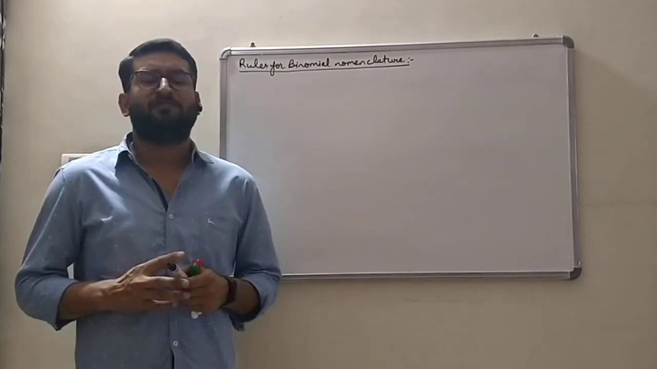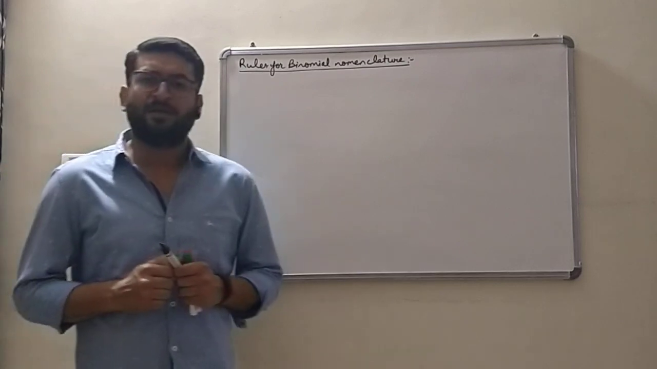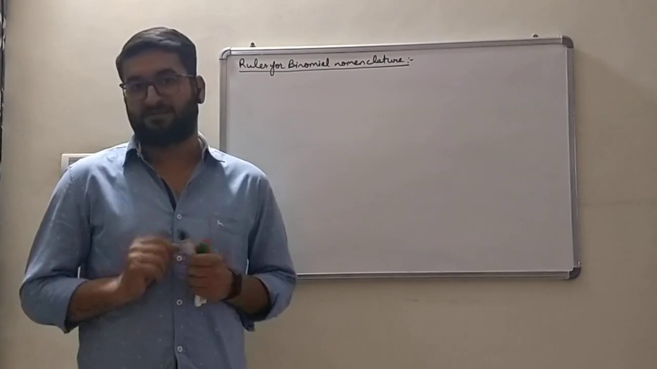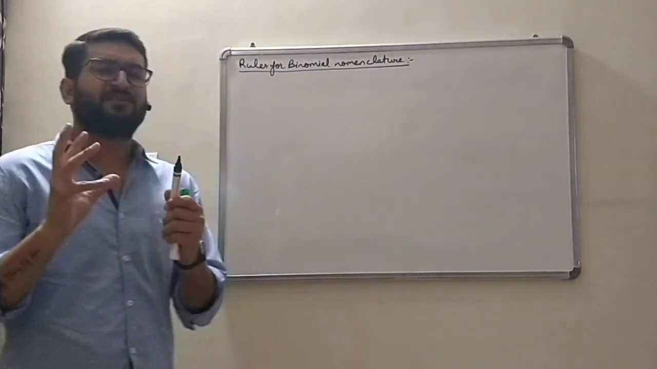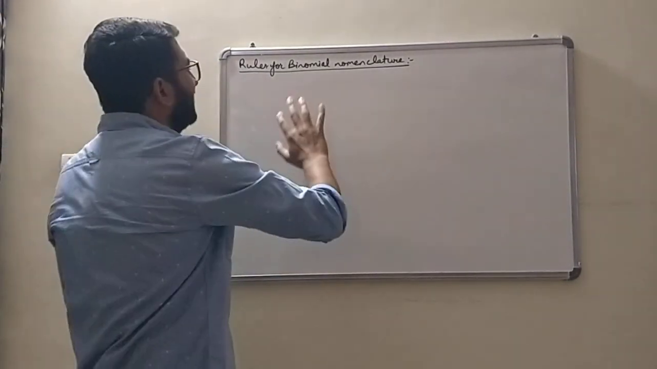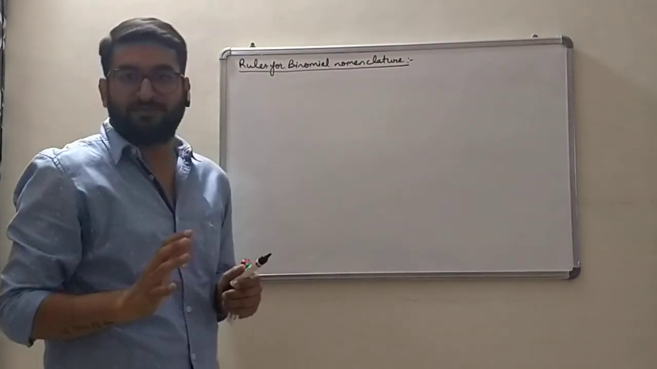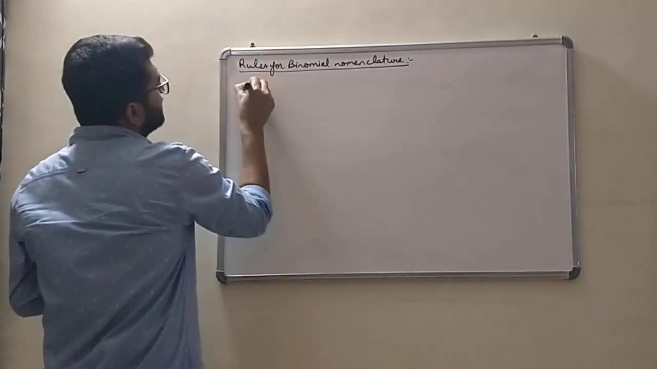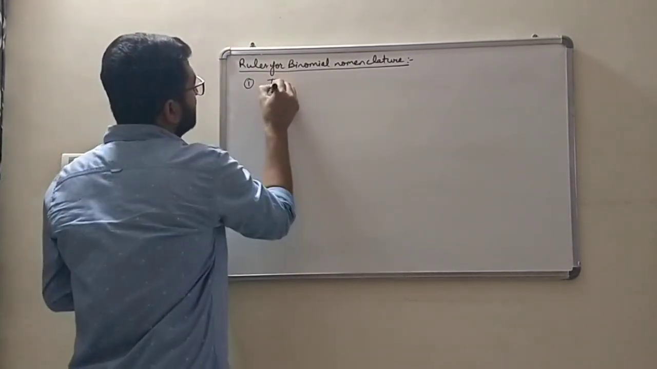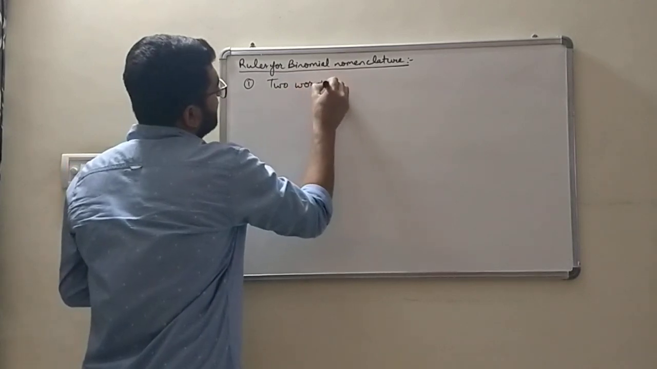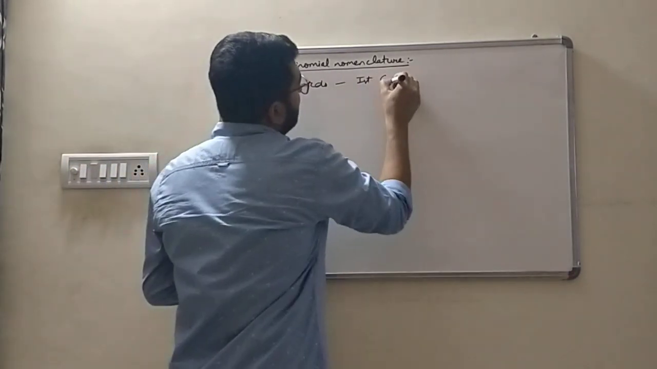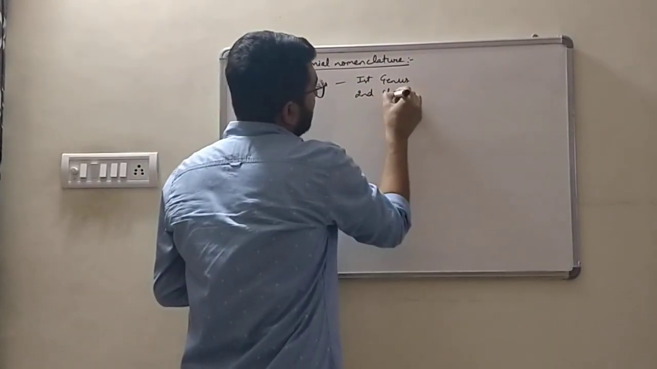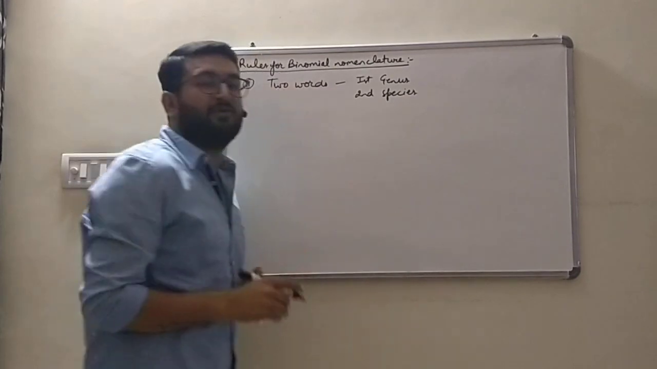Binomial nomenclature was first discussed in Systema Naturae, a book written by Carolus Linnaeus. In this book, he gave certain rules, and later on we modified some of them. The first rule is that every scientific name is composed of two words, the first being the genus and the other the specific epithet, which represents the name of the species.